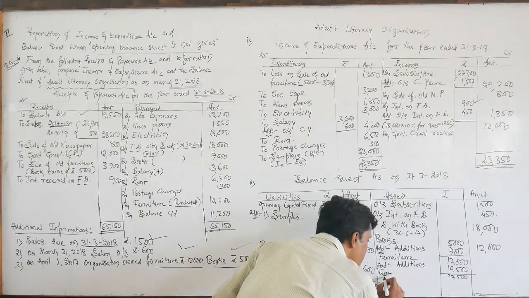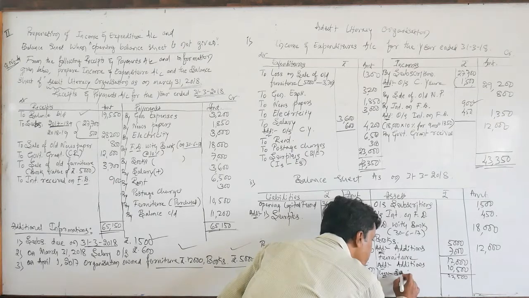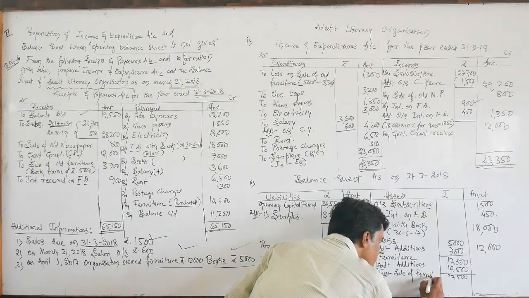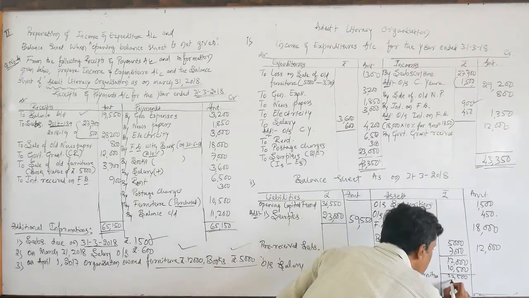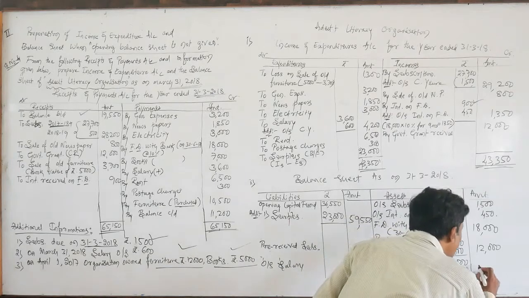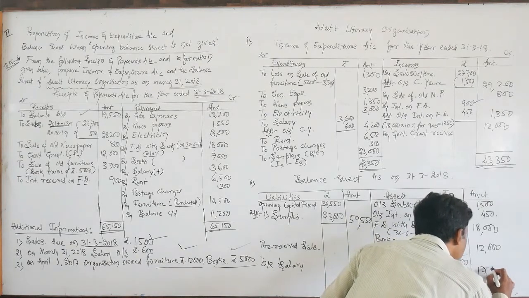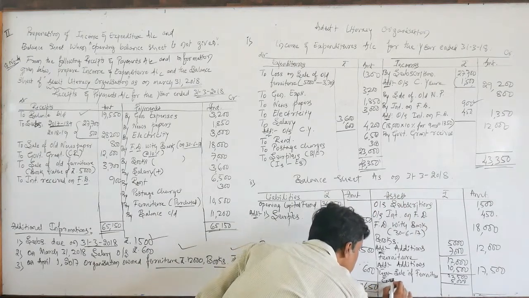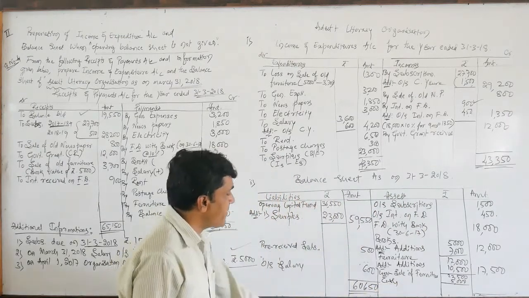That is the reason we need to deduct sale of furniture worth rupees 5,000. The difference is 17,500.